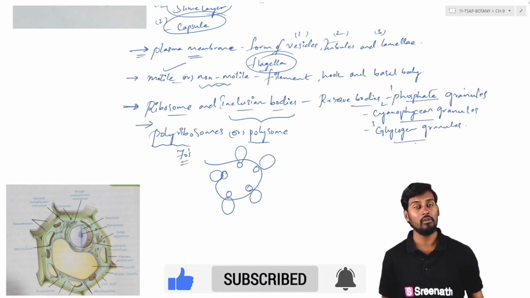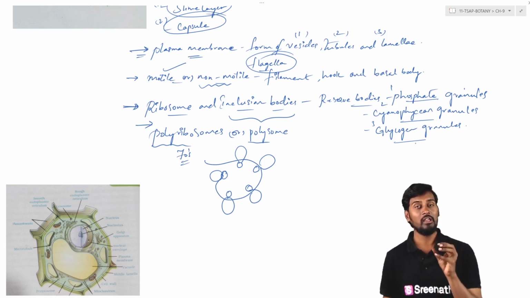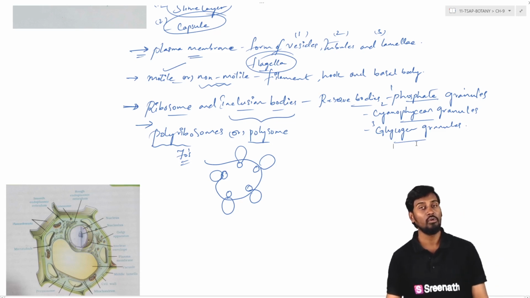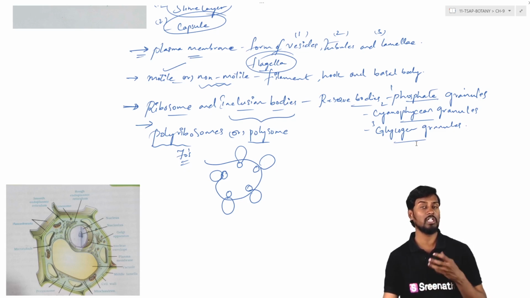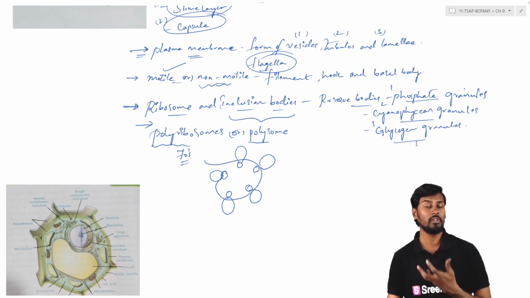and the main purpose of these granules is that they store the substance in the cell, in the cytoplasm, because they don't allow the depletion of these particular substances. So here we can see the phosphate granules, cyanophycin granules, or the glycogen granules. These are the ones which are generally involved in the storage and also for the future purpose of utilization.